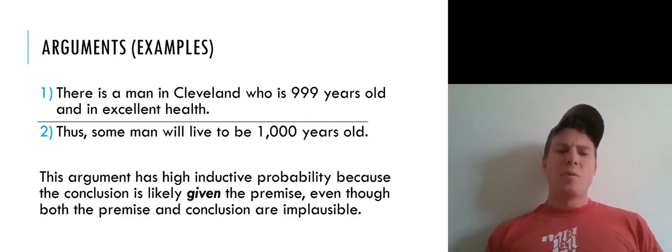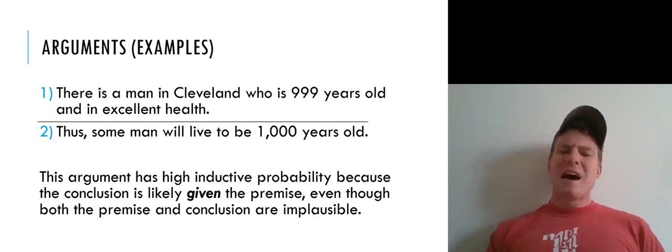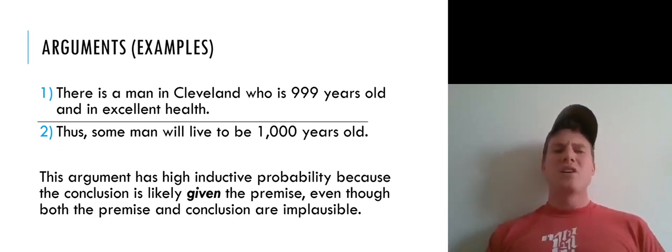So here's an example of an inductively strong argument, that is, an argument that has high inductive probability. It has one premise: there's a man in Cleveland who is 999 years old and in excellent health. Conclusion: some man will live to be 1,000 years old. This is a modification of an argument in the Skyrms text. So we say that this argument has high inductive probability because the conclusion is likely given the premise.